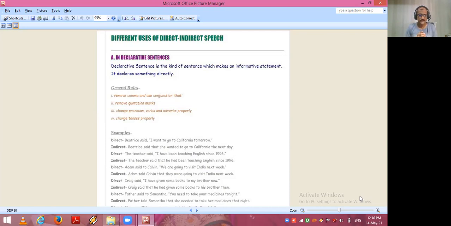Next example, let's see, students. The teacher said, I have been teaching English since 1996. In indirect speech, the teacher said that he had been teaching English since 1996. Next example, Adam said to Calvin, we are going to visit India next week.